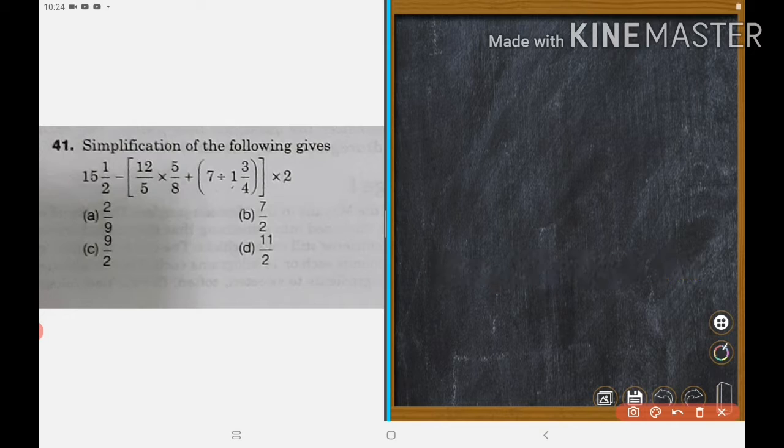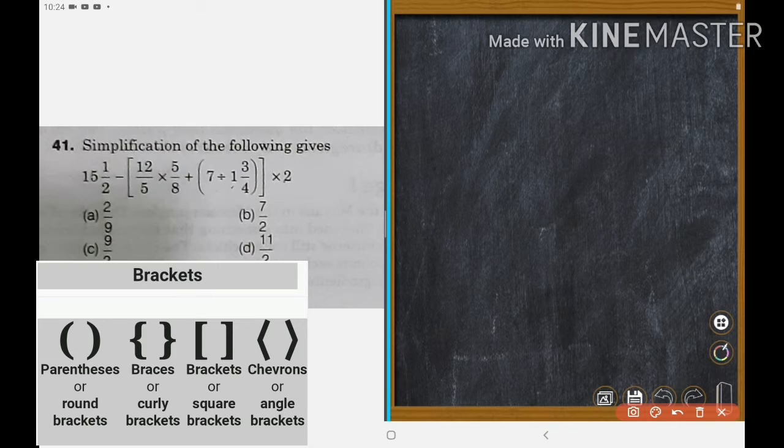Yes, the question is 15 1/2 minus bracket 12 upon 5 into 5 upon 8 plus again bracket 7 divided by 1 3 upon 4 bracket ends into 2, right? So bracket is given, plus, minus, division, multiplications are also given. So how shall we simplify it?